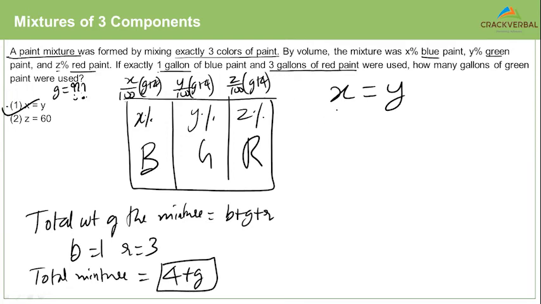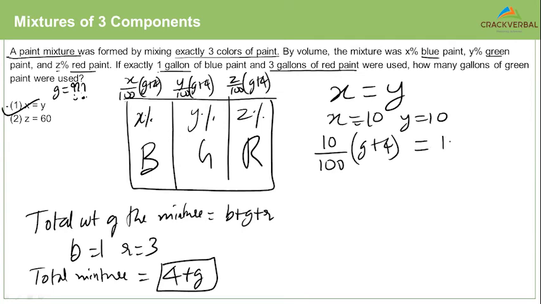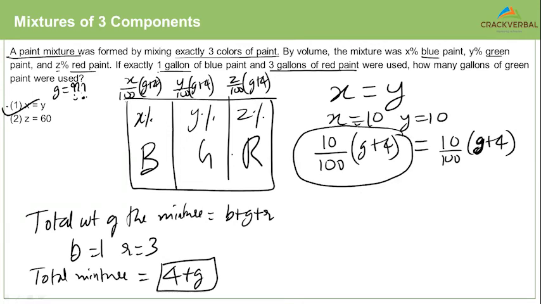So if we take, for example, X equal to 10, Y equal to 10, we are saying 10% of G plus 4 is equal to 10% of G plus 4. So do we know the value of this? Yes, we do.